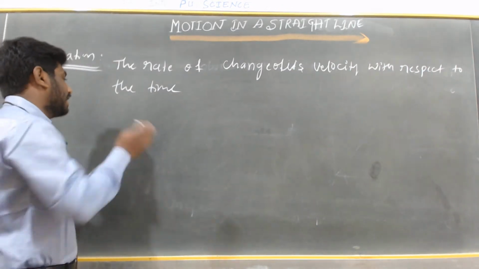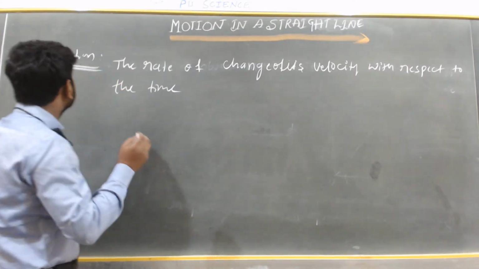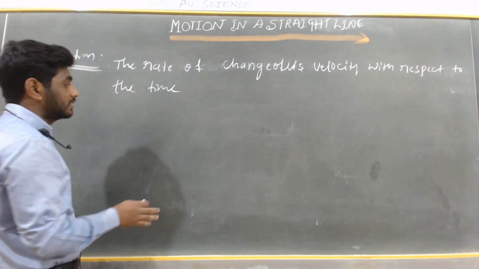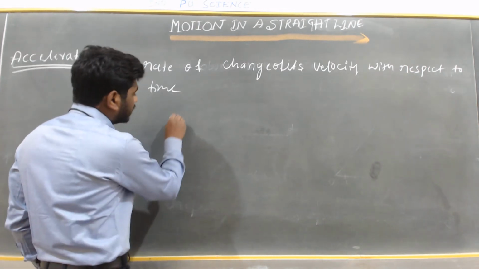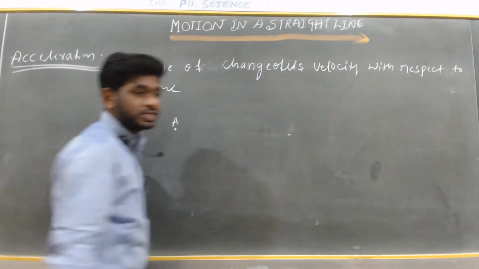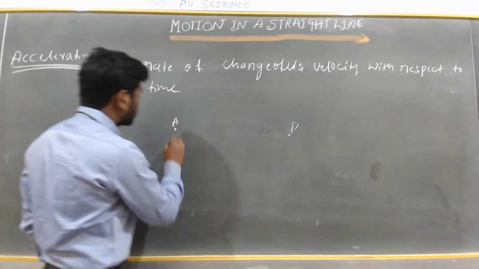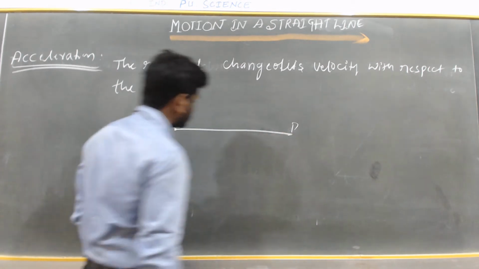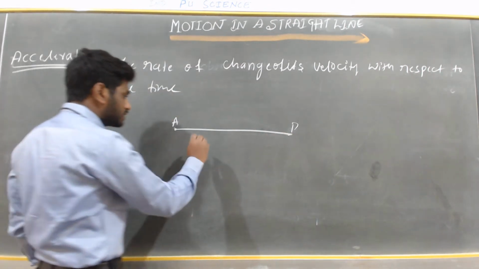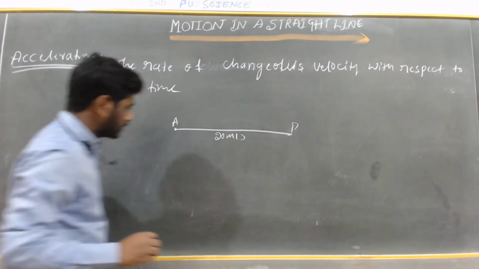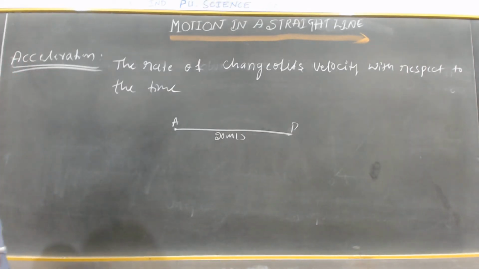Again I will give an example for this. Acceleration means the rate of change of its velocity. Assume here position A, here position B. A body is moving with 20 meters per second.